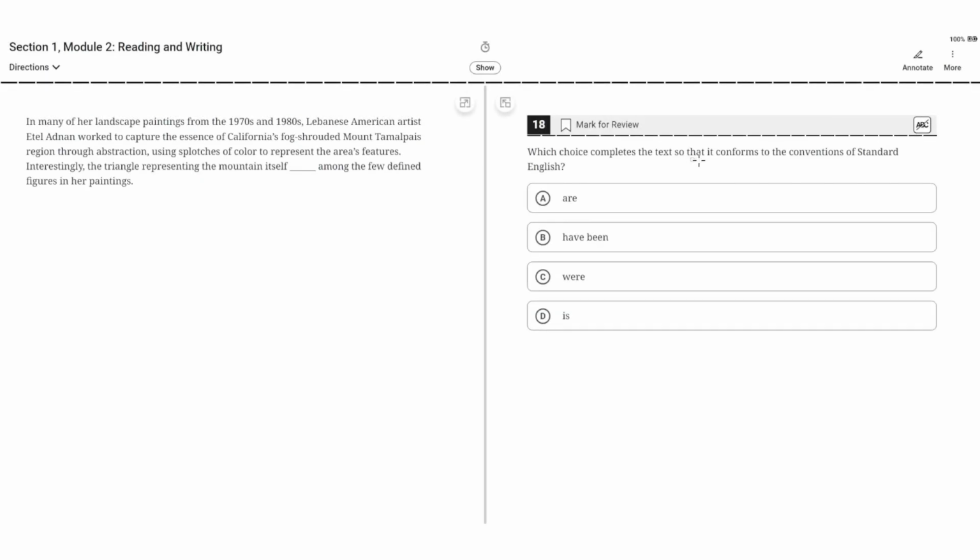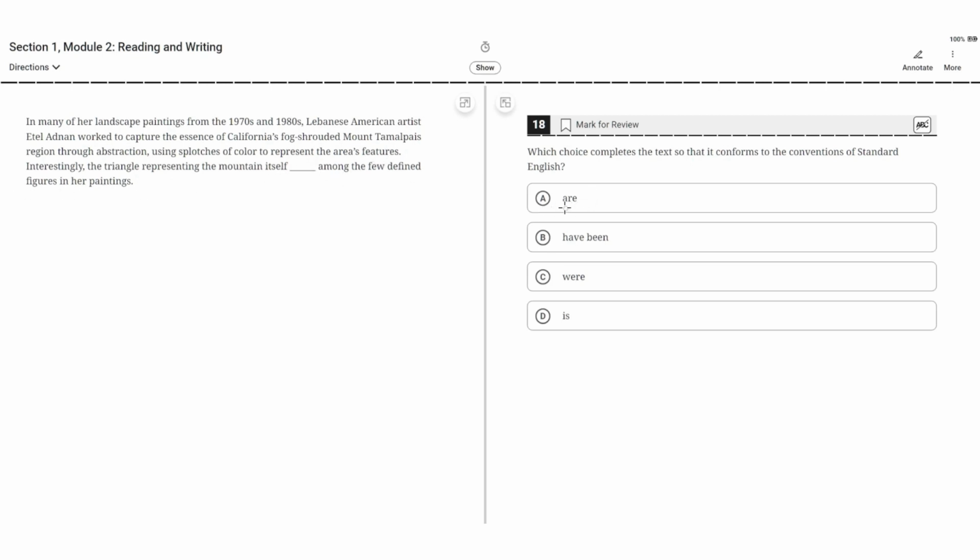Which choice completes the text so that it conforms to the conventions of standard English? In many of her landscape paintings from the 1970s and 1980s, Lebanese-American artist Etel Adnan worked to capture the essence of California's fog-shrouded Mount Tamalpais region through abstraction, using splotches of color to represent the area's features. Interestingly, the triangle represented the mountain itself, blank, among the few defined figures in her paintings.